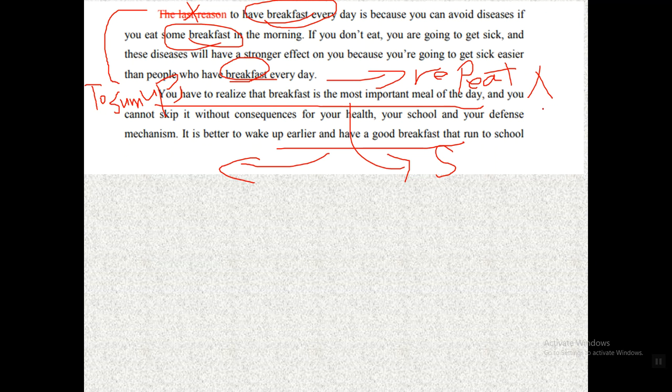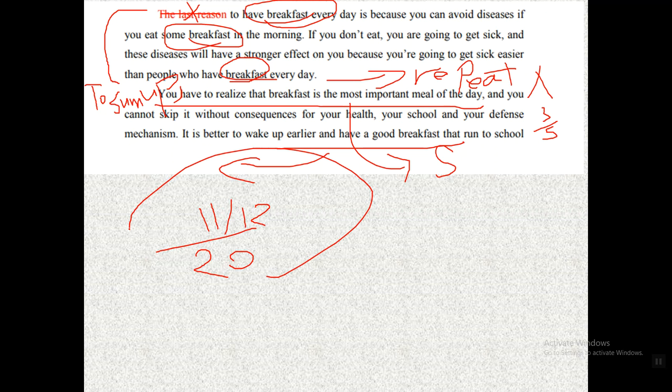So I think the conclusion can take 3 out of 5. Why? It already has the required elements, but it's very short. It's very short. So I can say, out of 20, that one would take a maximum of 11 or 12 out of 20. It's too short for an essay.